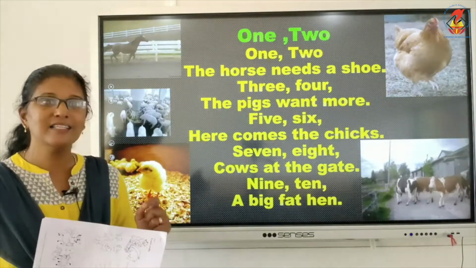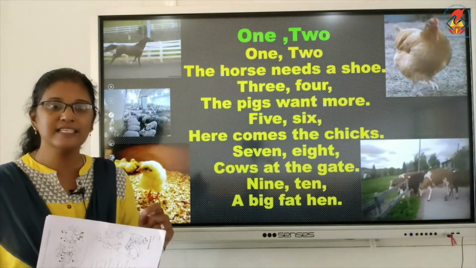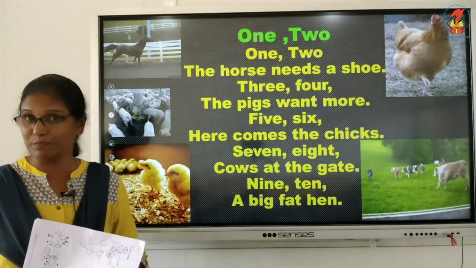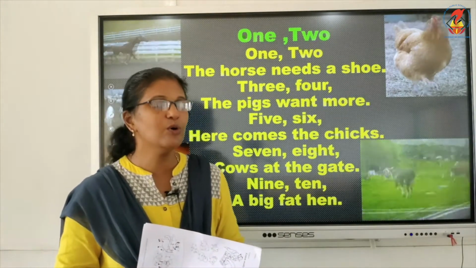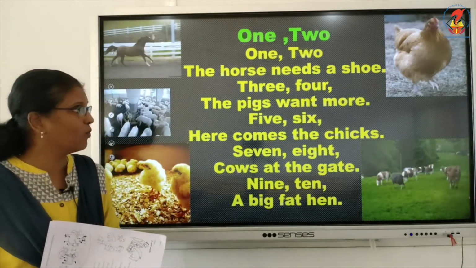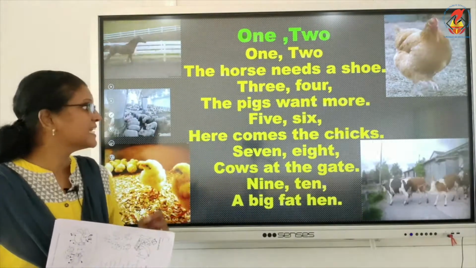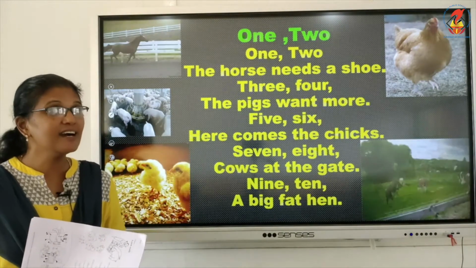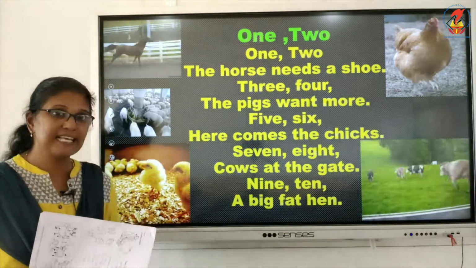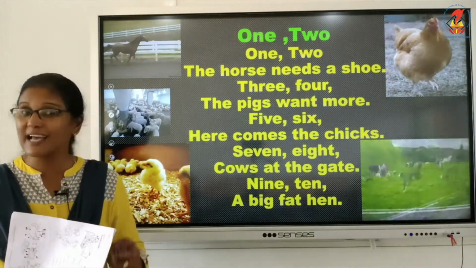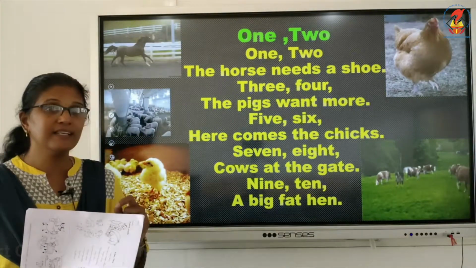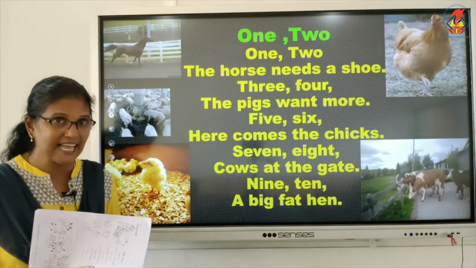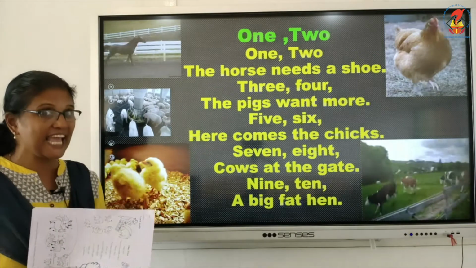Good. 3, 4, the pig wants more. 5, 6, here comes the chicks. 7, 8, cows at the gate. 9, 10, a big fat hen.